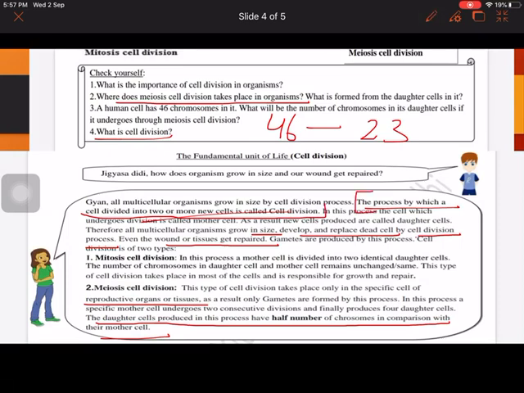So it's a very interesting worksheet, because this cell division process is not in your course, but we get confused about how the cell divides. So you must study it.